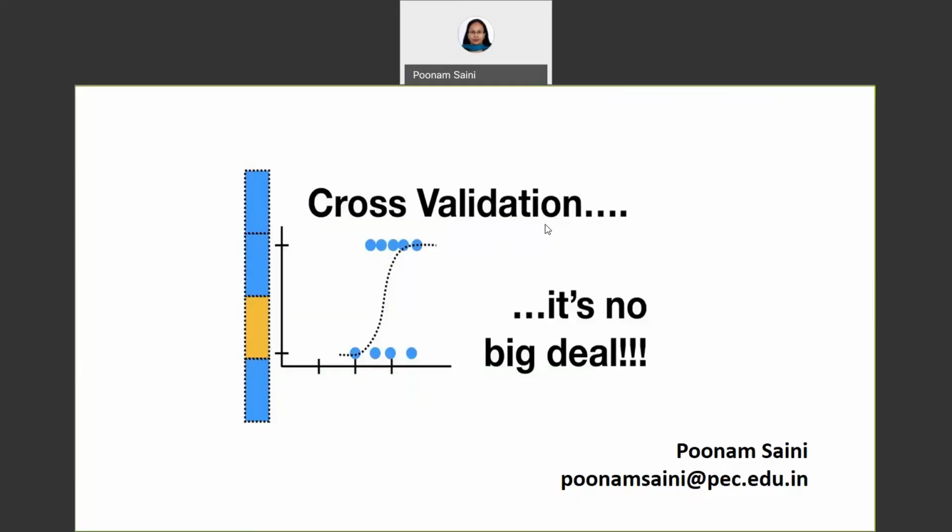Hello everyone, let us learn cross validation. Once we are done with training our model, we just cannot assume that it's going to work well on the data sets which it has not seen before. In other words, we can't be sure that the model will have the desired accuracy and variance in the production environment.